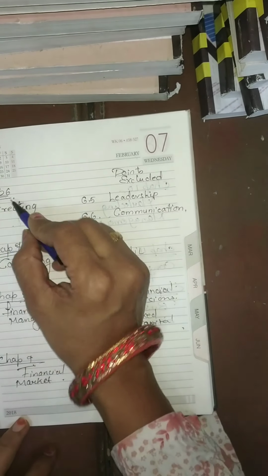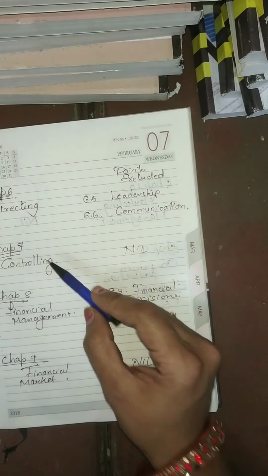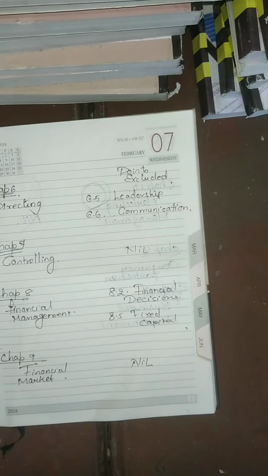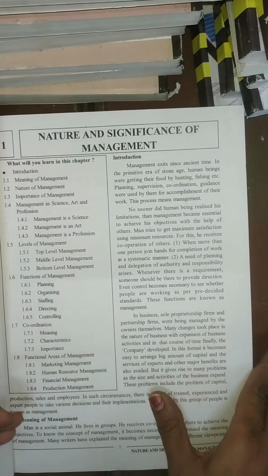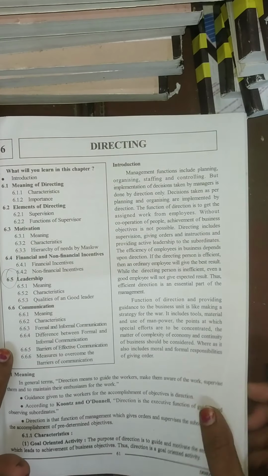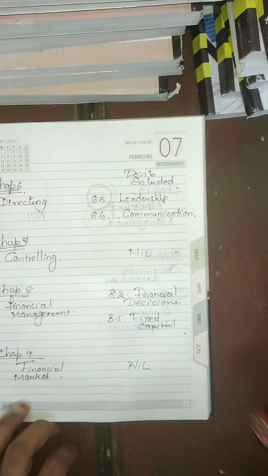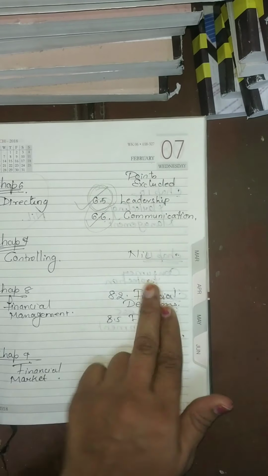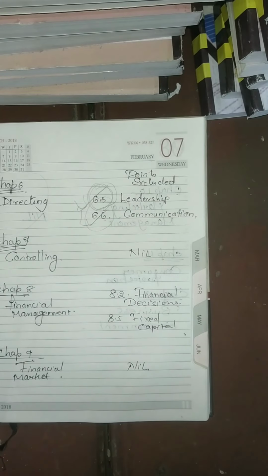Let us move on to chapter number 6, which we are going to start from tomorrow, that is directing. From directing, the point 6.5 of your textbook: when you open your textbook, look at the first page with the contents, like 1.6 and so on. When we find chapter number 6, point 6.5, leadership, this whole leadership point is reduced. The next point that is reduced is 6.6, that is communication. This communication point is also reduced from the directing chapter. So 6.5 and 6.6 are reduced from your chapter number 6, that is directing.